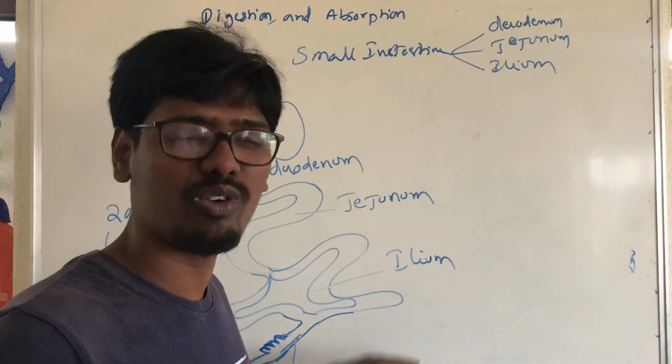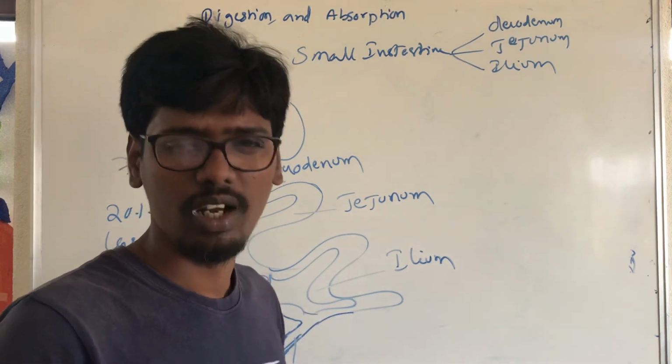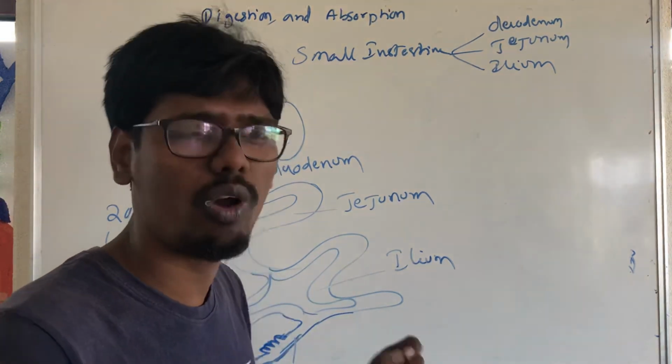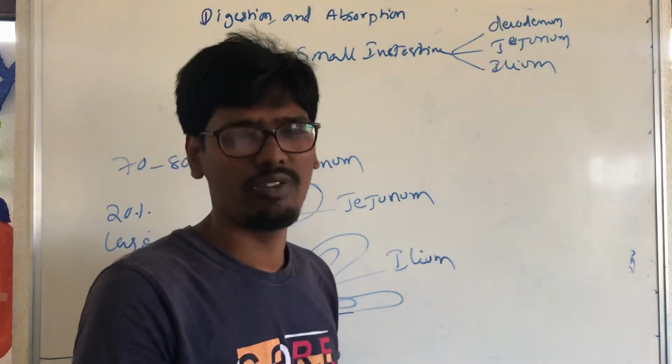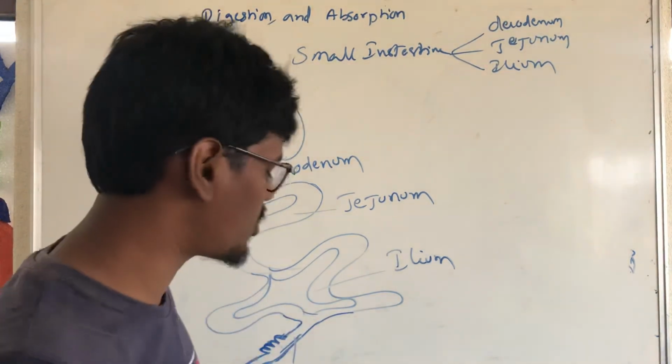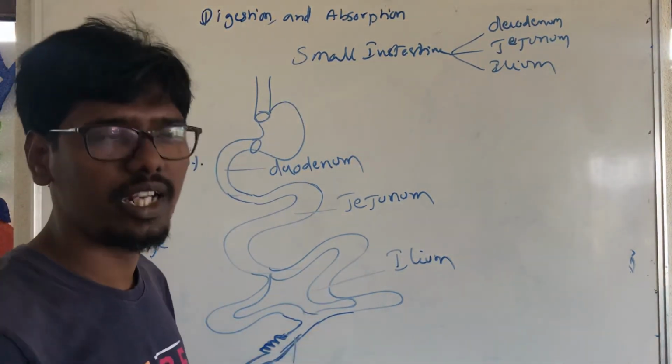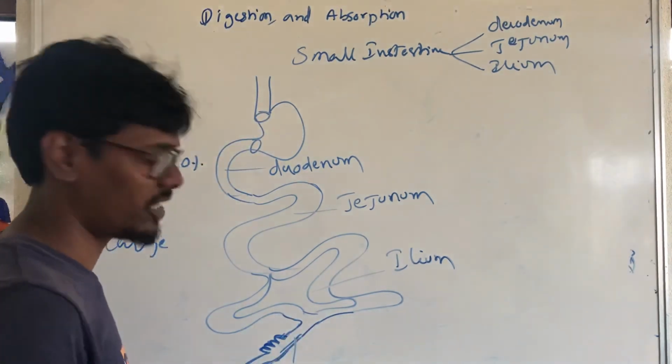It is useful for herbivores, not human beings and carnivores. And next, the cecum is connected to the large intestine.